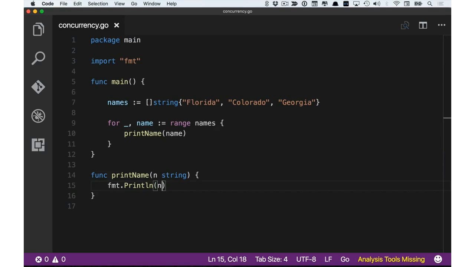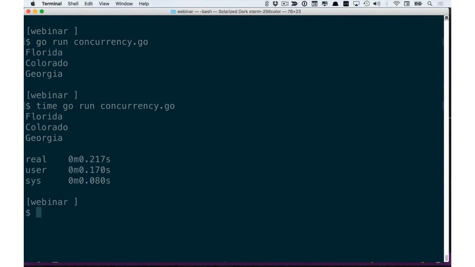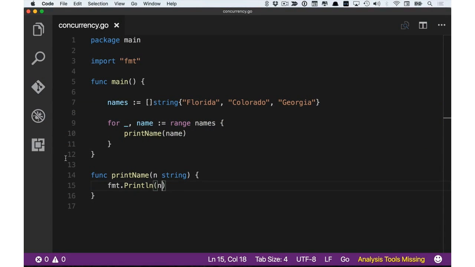Cool. So if we change back to our terminal and run our program, we can see it prints super fast. Now, to print the time that it takes to run this program, we're going to use a Unix tool called time. So we're simply going to call time and run our program again. And you see it prints how long it took to run the program. So about 200 milliseconds.